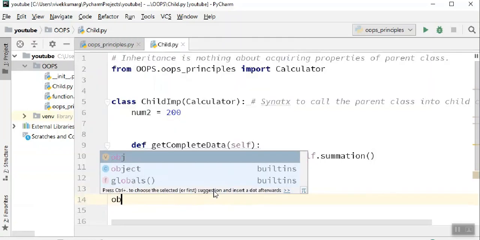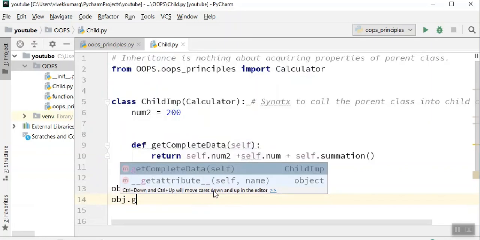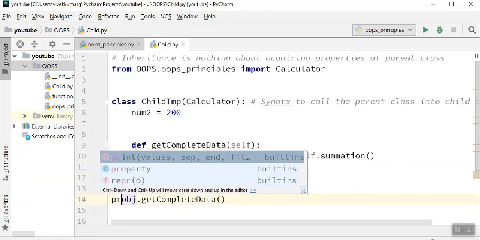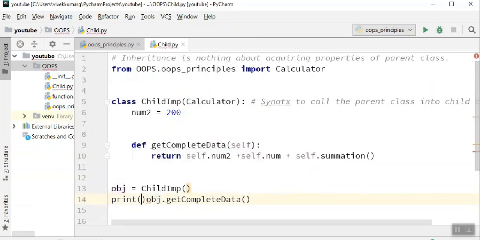Now we'll say obj dot get. I'm just trying to call this method, and we'll put it in print because we're returning the value. Perfect. So what happens? Will it work? I think it will throw some error.